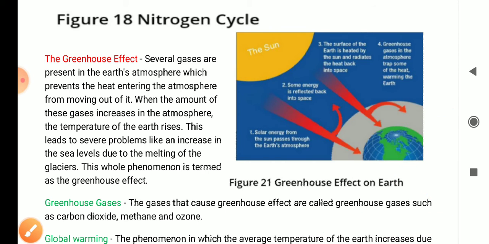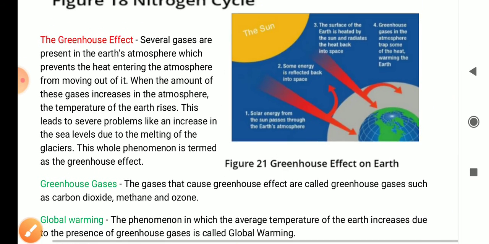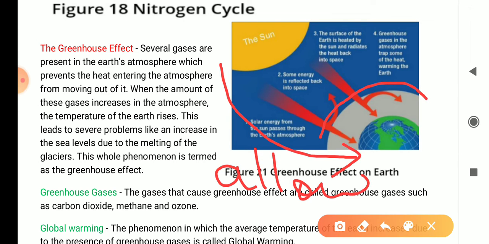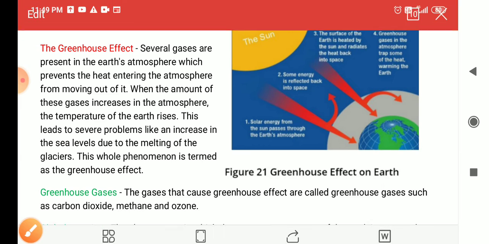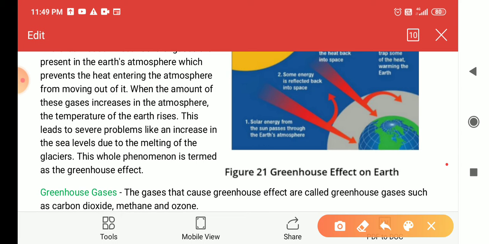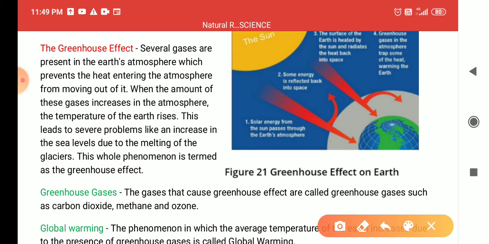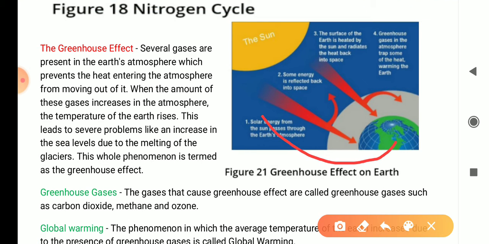These gases play a very important role. When the sunlight comes to the earth, they allow this sunlight to come to the earth. But when this heat moves back from the earth, they do not allow it to go.